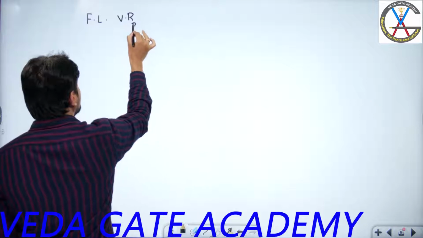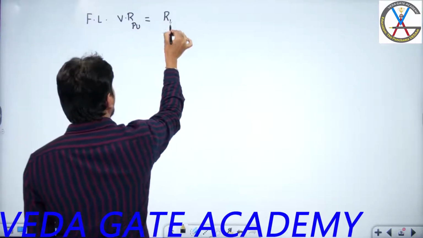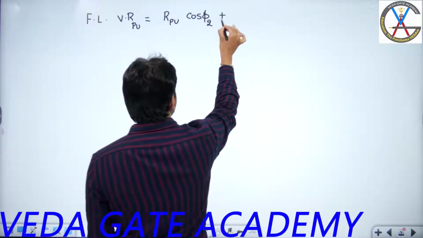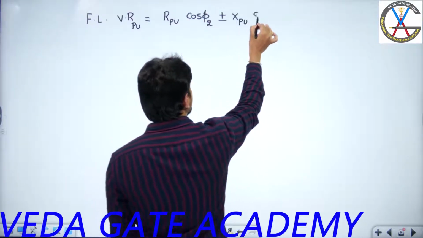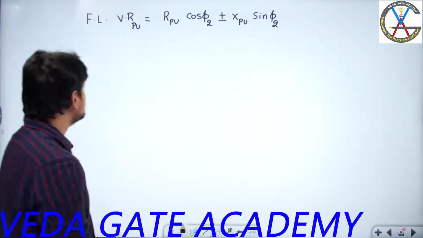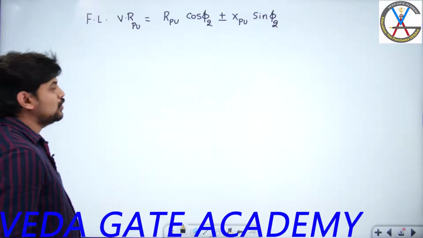will be equal to R per unit into cos phi 2 plus or minus X per unit into sin phi 2. So this is the expression for full load voltage regulation.